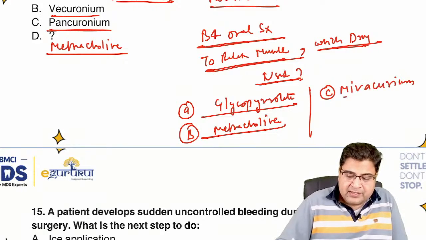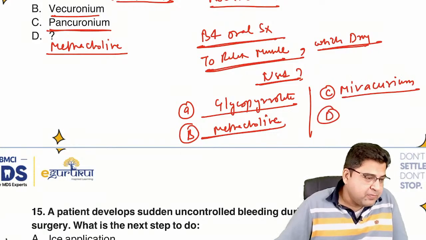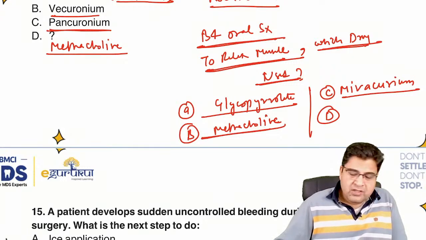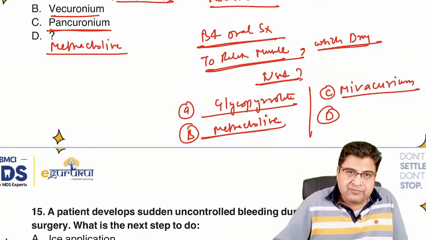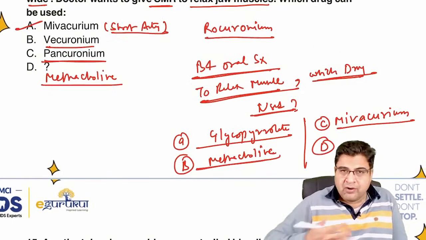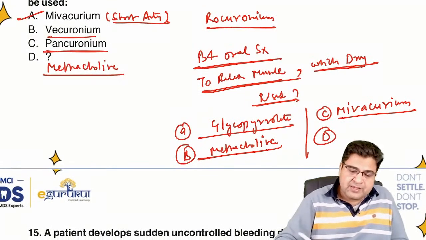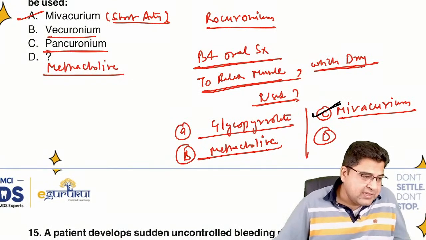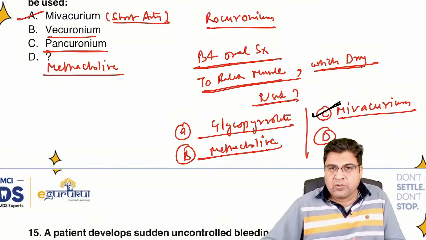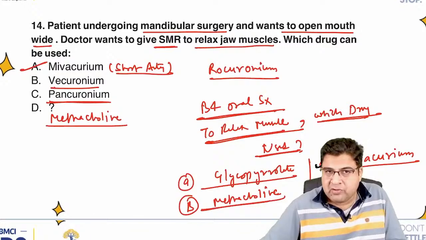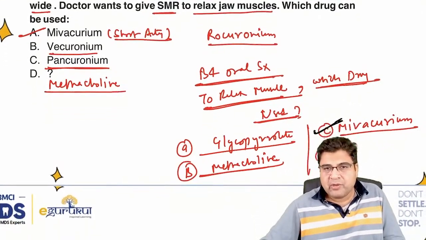I didn't get the exact feedback of this question, I told you. So mivacurium is the only drug here which is a skeletal muscle relaxant. So it's a very easy, straightforward question. Thank God this question was so straight. It's easy to find the answer. Mivacurium is the answer because this is the only muscle relaxant given in the question. They didn't ask about the duration of action of the muscle relaxant. So mivacurium is the only option.